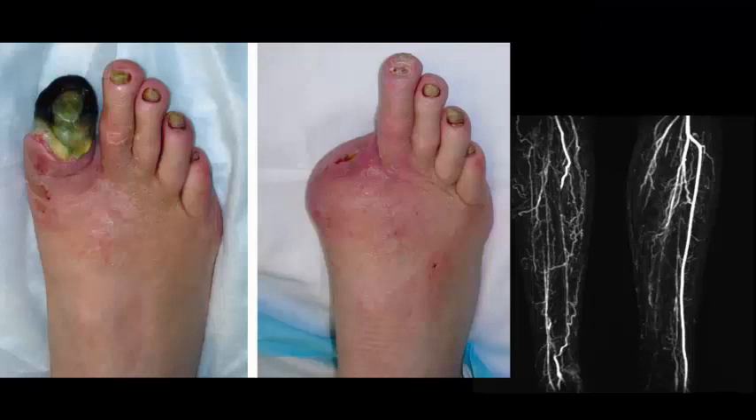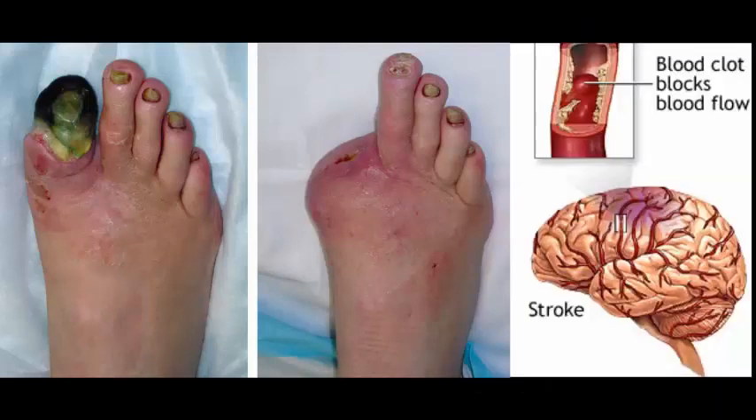Occult coronary artery disease is common in those who present with other forms of atherosclerotic vascular disease, such as intermittent claudication or stroke, and is an important cause of morbidity and mortality in these patients.